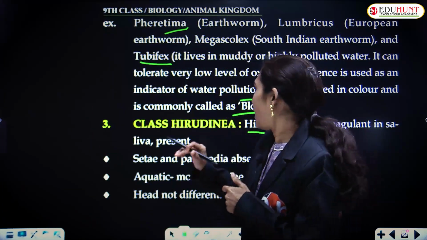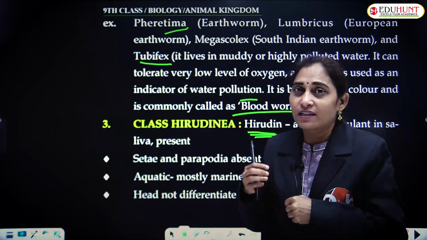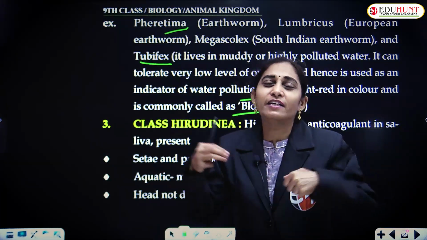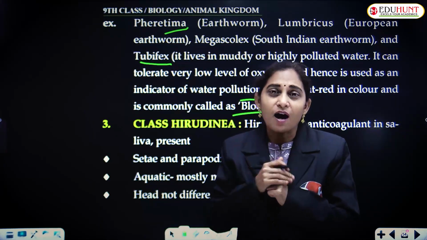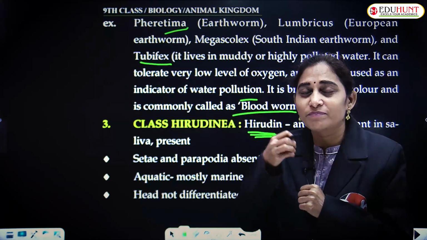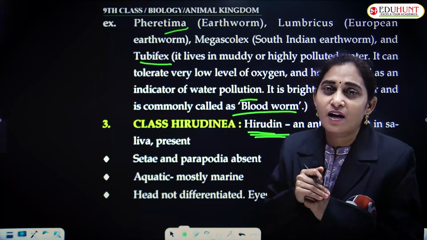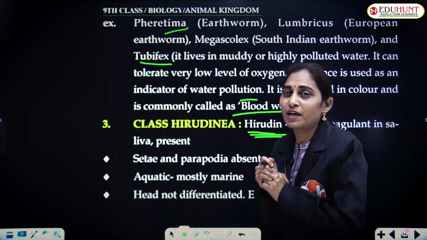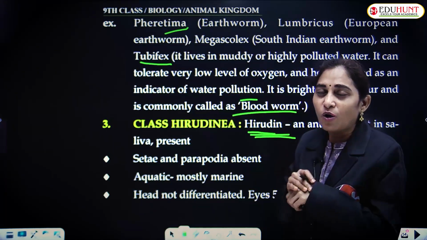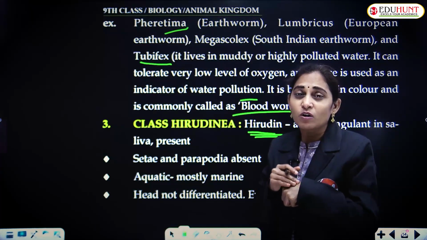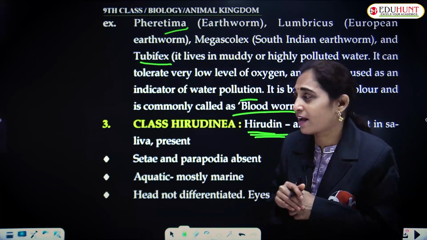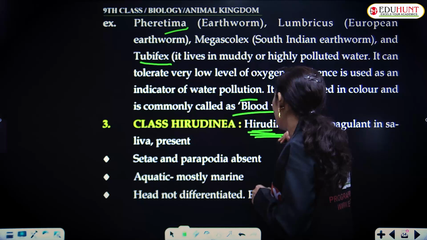But how is this leech sucking the blood continuously from the body? How could it take the blood from the body without sealing the wound, without causing coagulation? That is the presence of hirudin.